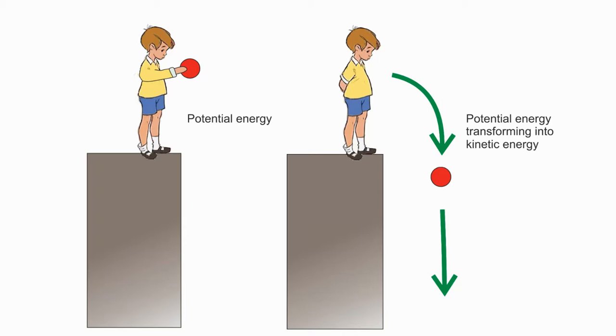So over here on the right, he drops it. He drops that ball. He's just watching it fall. Hopefully it doesn't hit anyone. So he is transforming potential energy into kinetic energy. Okay. So once he drops that ball, once that ball actually starts to move, that's when potential energy becomes kinetic energy. Okay. Because again, kinetic energy is the energy of something that's actually in motion.